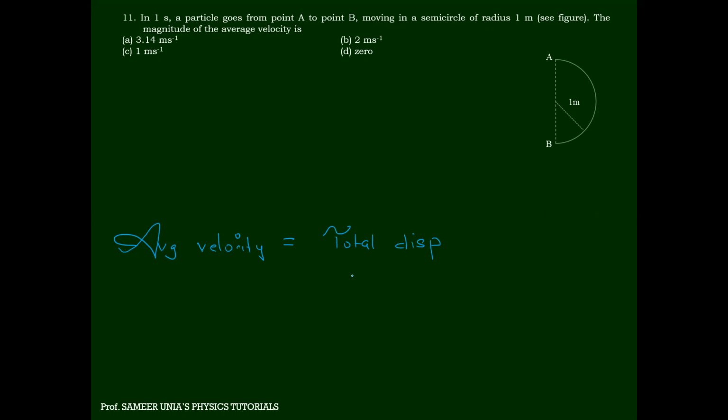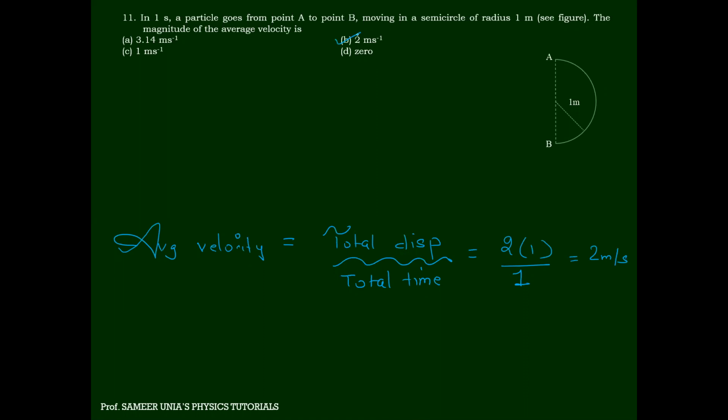What is the displacement from A to B? Yesterday's sum and yesterday's exam sum, I think so. Same. What is the total displacement A to B? 2 meters. 2r, right? So it will become 2 into r, that is 1. And time taken is how much? 1 second. So this is the answer: 2 meter per second. Done.